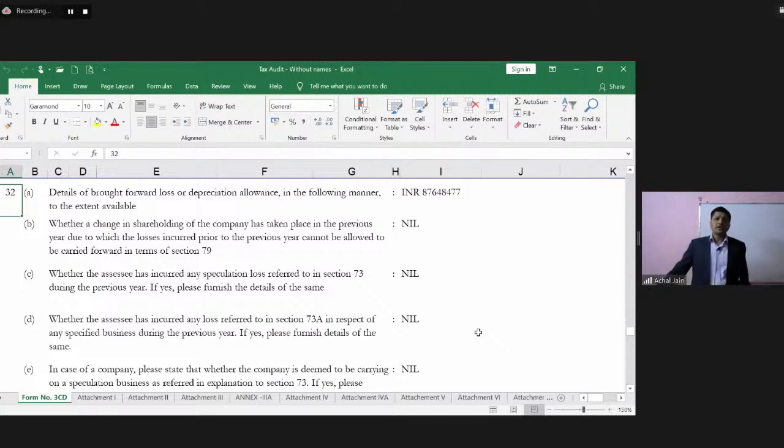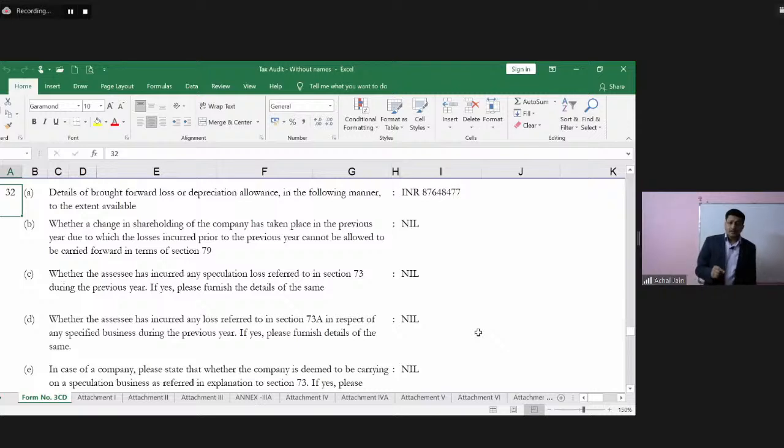The first step for the auditor will be to verify what was the number which was reported under this clause in the previous year. Because in the previous year, some amount of carried forward depreciation, or unabsorbed depreciation, or brought forward loss would have been reported.